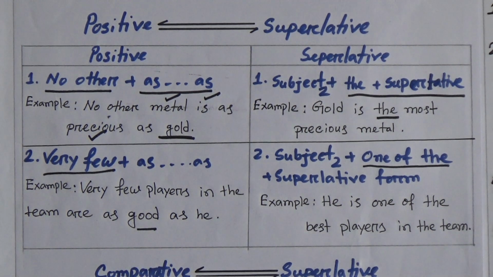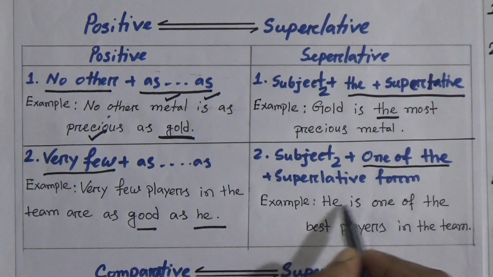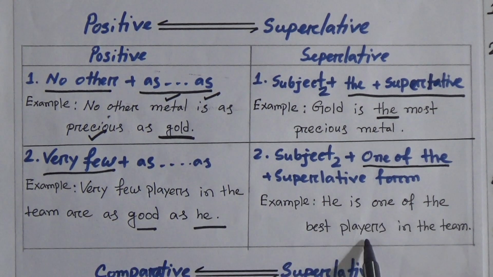So we will take the superlative form of good, that means best. So this sentence, very few players in the team are as good as he, will be transformed. He is the second subject. He is one of the best players in the team.